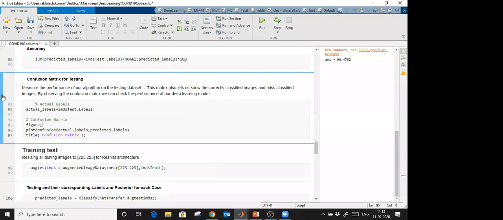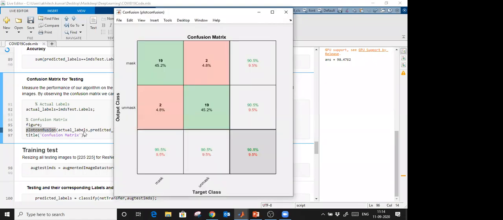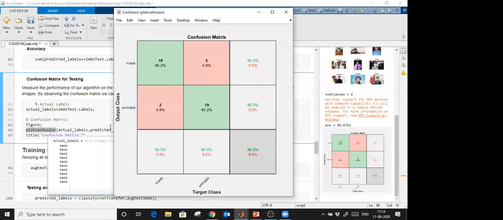Now I am going to plot the confusion matrix. To plot a confusion matrix, we use plotconfusion with the actual labels and predicted labels, and we'll get the confusion matrix. In this case, you see our target class is on the x-axis and the predicted class is on the y-axis.